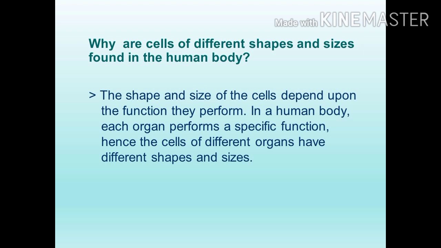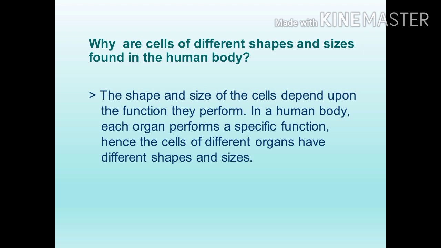In the reproductive system, the males have the sperm. The reproductive cells are the sperm of the male and the egg of the female; it is also a cell. Then bone is made up of bone cells. The body muscles contain fat cells. Like this, different types of cells are there. They have different shapes and sizes because they perform specific, different types of functions. In a human body, each organ performs a specific function. Hence, the cells of different organs have different shapes and sizes.